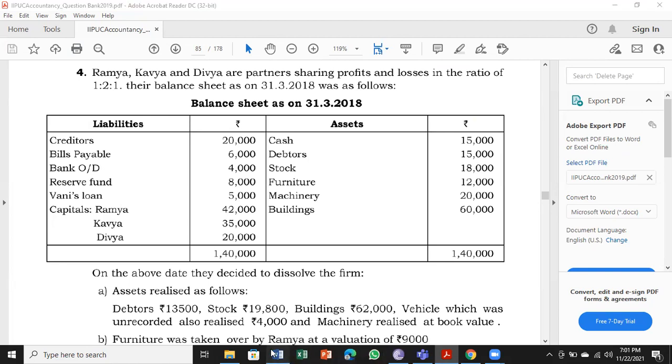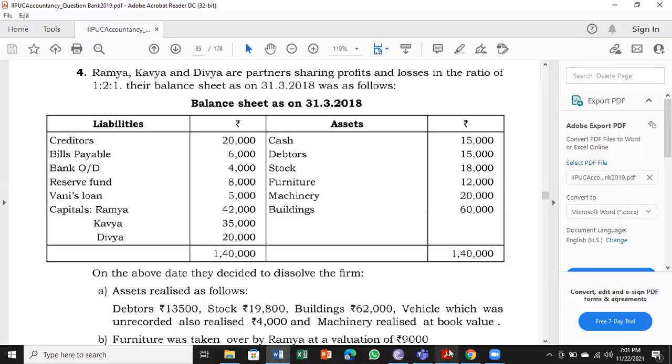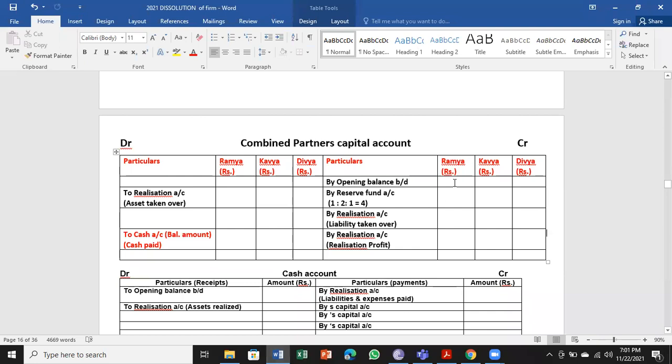Liability side means it comes to the credit side by opening balance brought down. So 42,000, 35,000, 20,000.